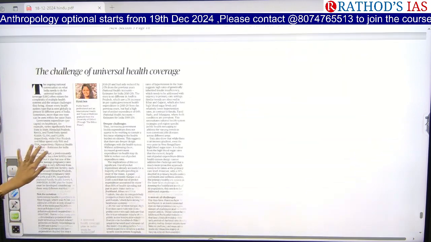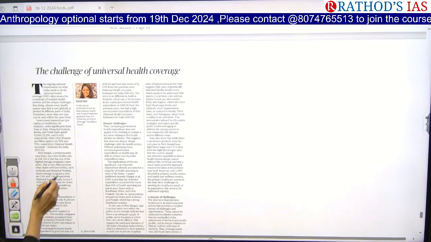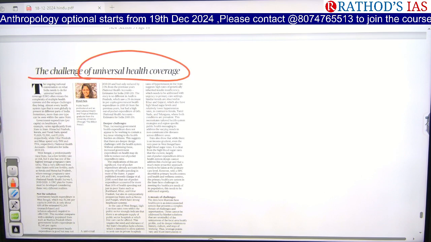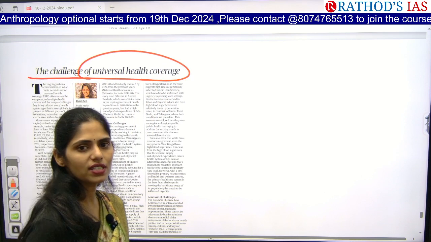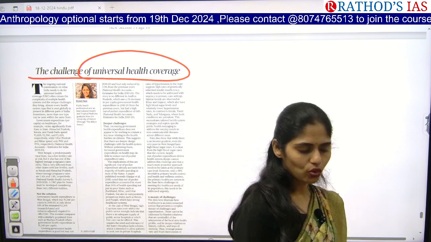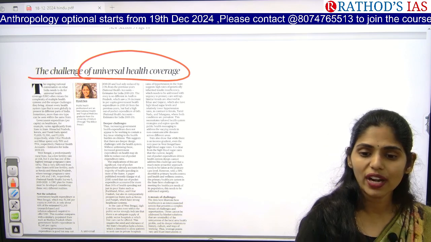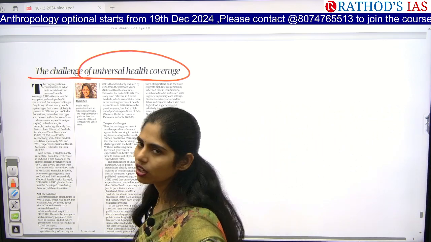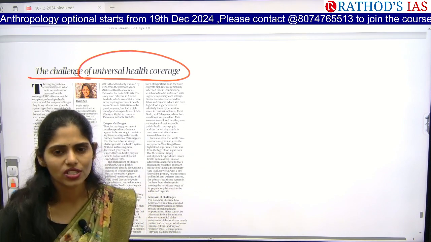That's it. And the next article here is the challenge of universal health coverage. So here we have to focus on this concept called universal health coverage. Okay, so what is universal health coverage? What are the advantages, disadvantages? And you have to see especially what the challenges are in implementing this universal health coverage.